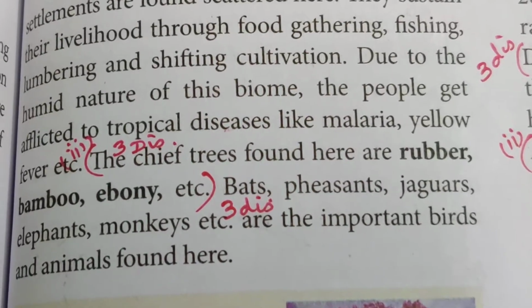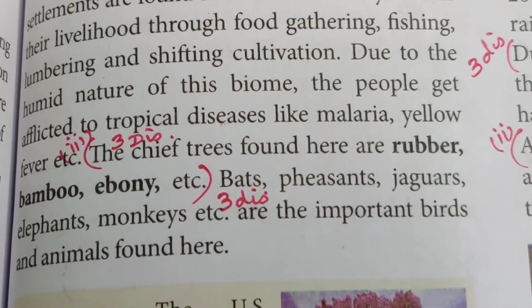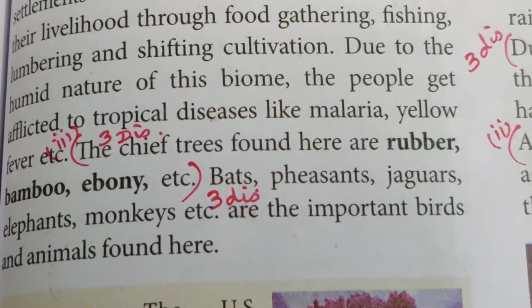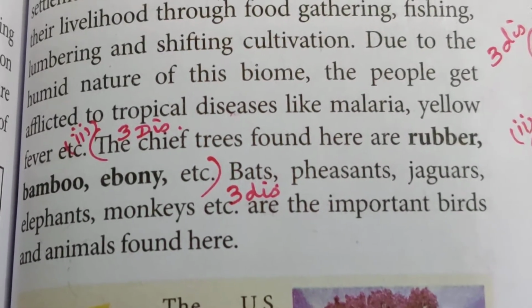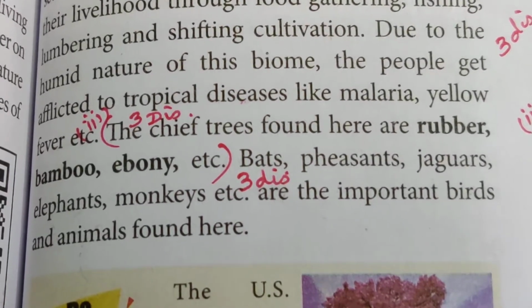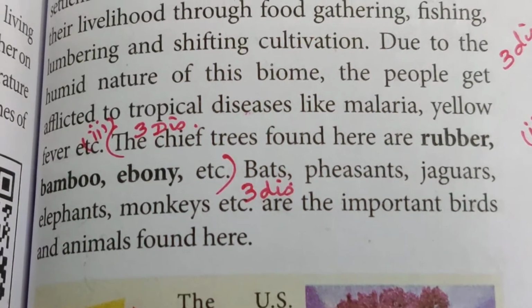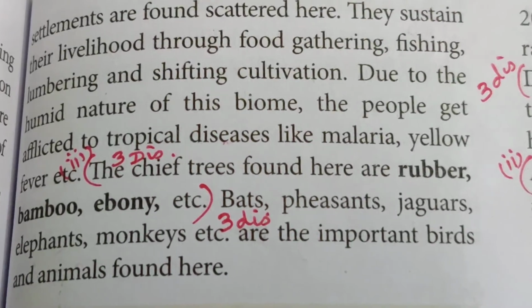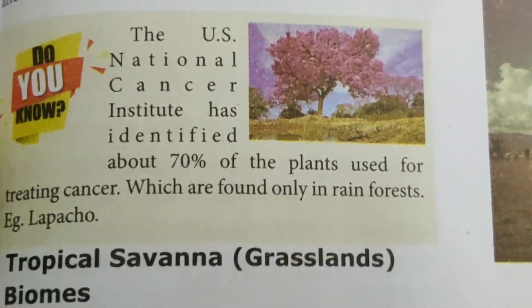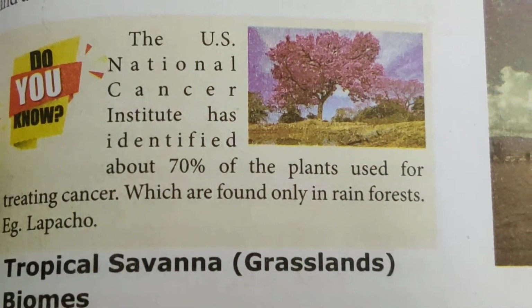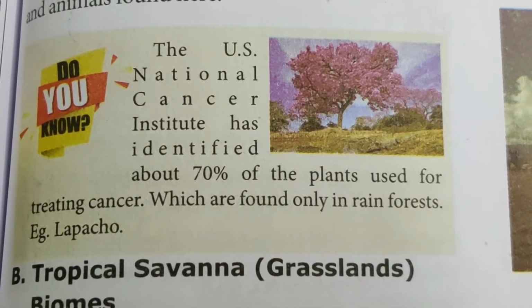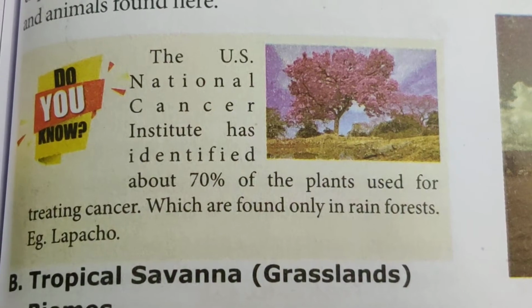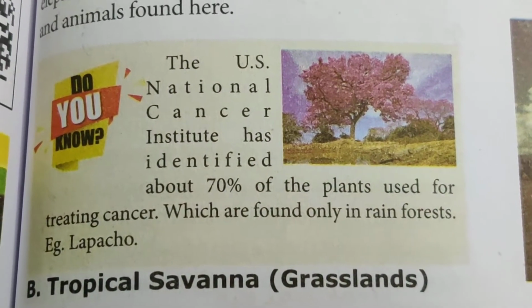What are the types of birds and animals you find here? Bats, pheasants, jaguars, elephants, monkeys, etc. They are the important birds and animals found in the tropical forest biomes. The US National Cancer Institute has identified about 70% of the plants used for treating cancer, which are found only in rainforests. Example, lapshu.